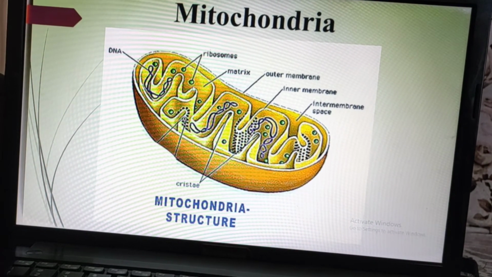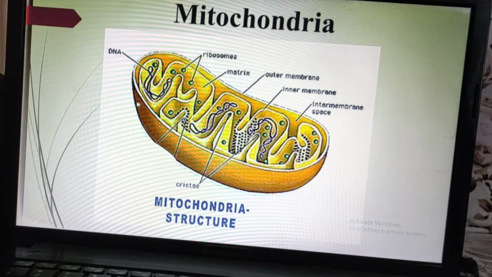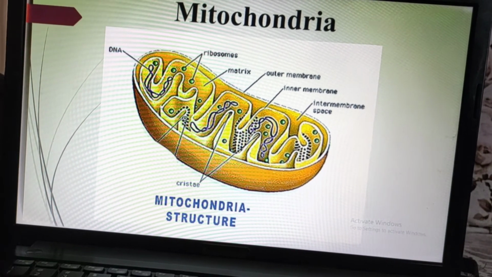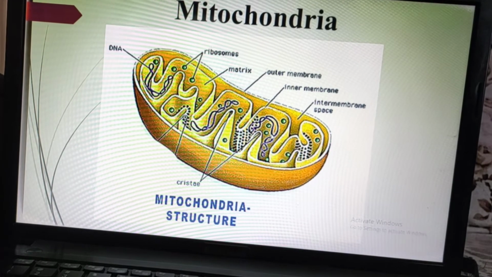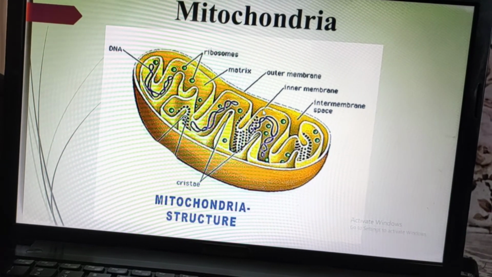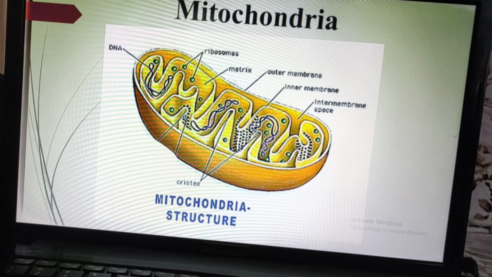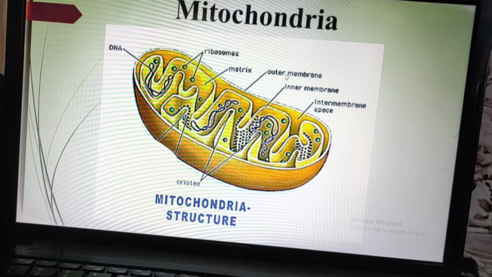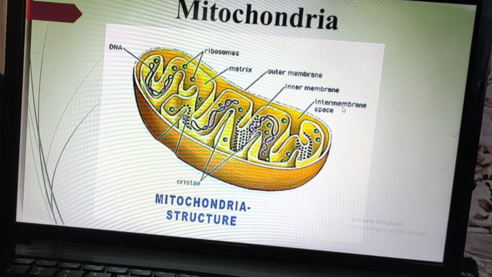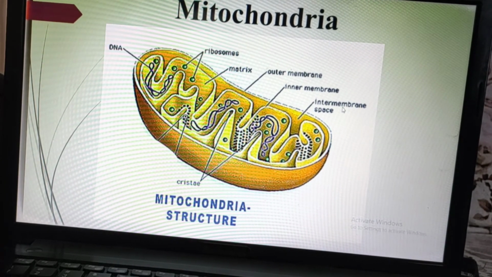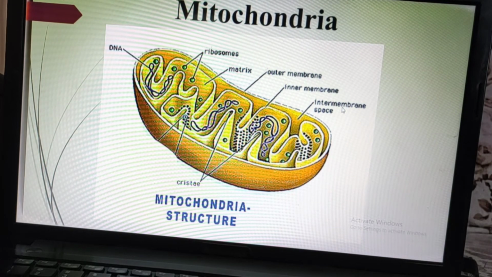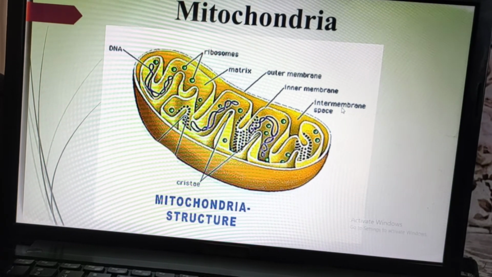It also has matrix, ribosome, DNA, cristae. So all these parts we will see one by one. First we will see the outer membrane, after that inner membrane, and after that intermembrane space.